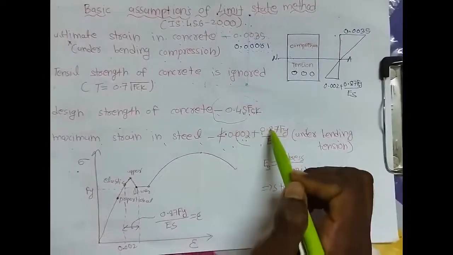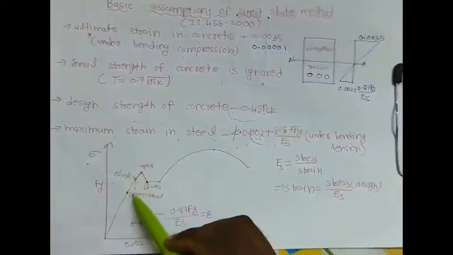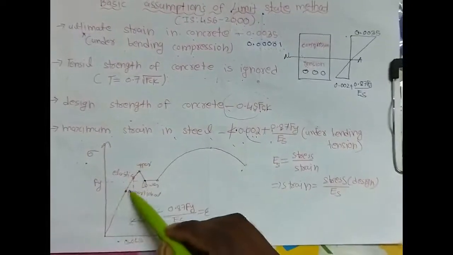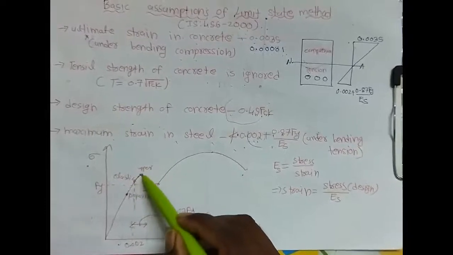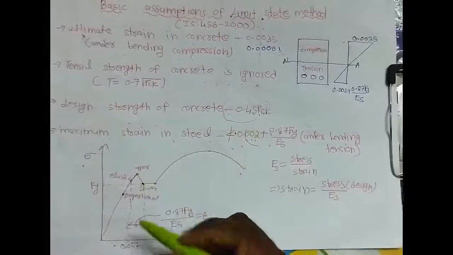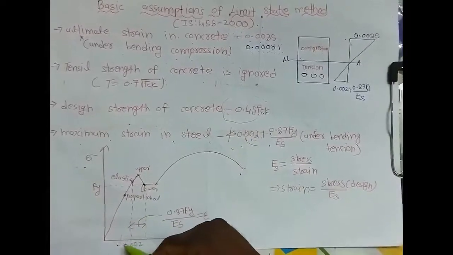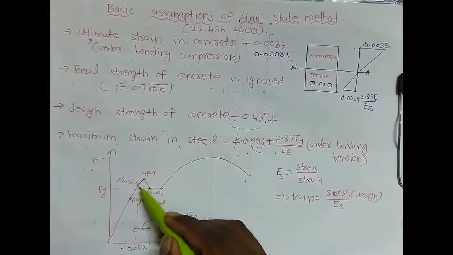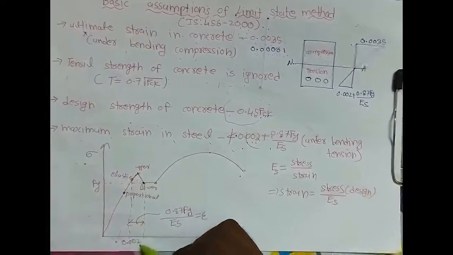How we get this, I will explain here. This is the stress strain curve for the mild steel. As we know, this is the proportional limit, this is the elastic limit, this is the upper yield point, and this is the lower yield point. So here, corresponding to elastic limit, the strain is 0.002.